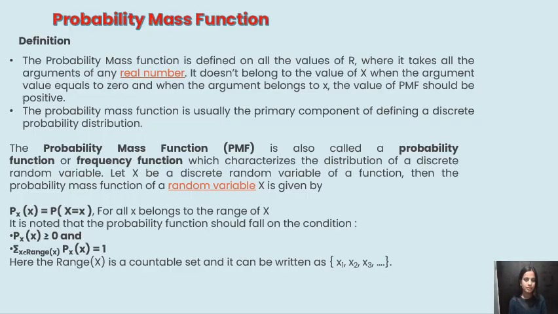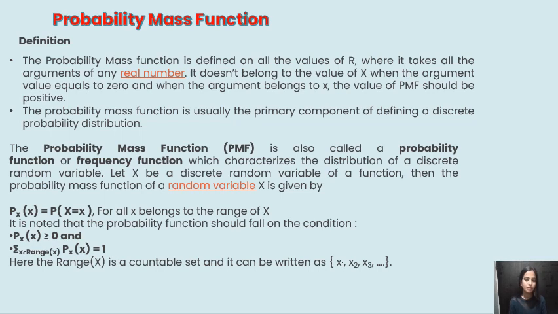First is the probability mass function. Definition. The probability mass function is defined on all the values of R where it takes all the arguments of any real number. It does not belong to the value of x when the argument value equals 0. And when the argument belongs to x, the value of PMF should be positive. And the probability mass function is usually the primary component of defining a discrete probability distribution.